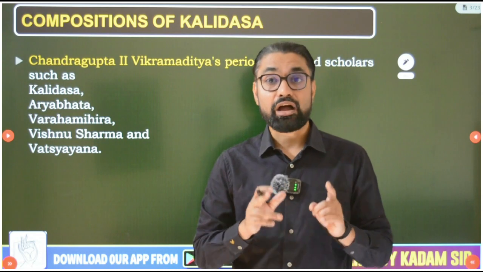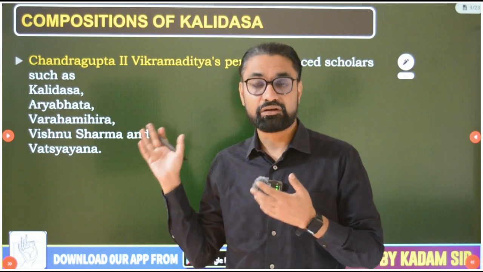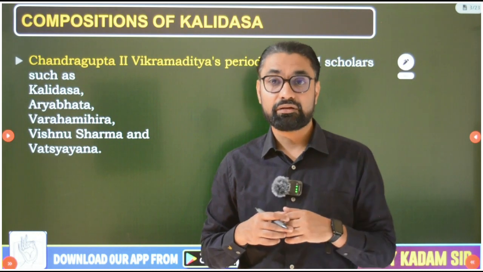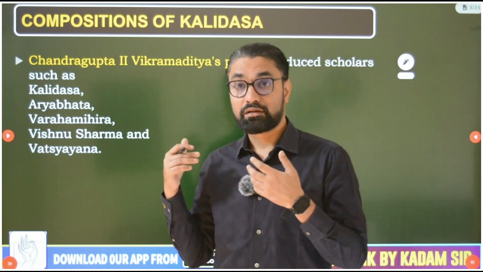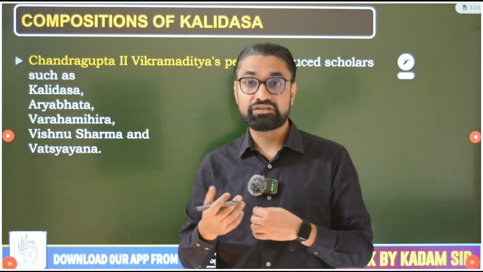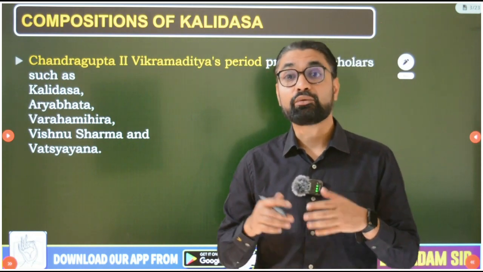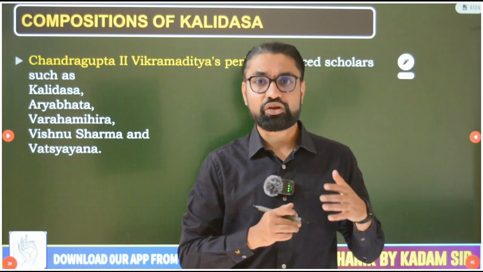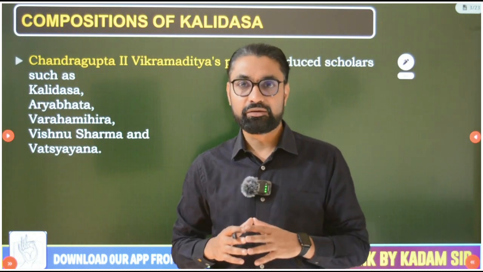But in matters of art, architecture, literature and science, it was a golden period. Because in literature there were people like Mahakavi Kalidas, and in science you have Aryabhatta, Varahamihira, Brahmagupta. Or even in science we have the iron pillar at Mehroli, so these kinds of metallurgical inventions were also there. Aryabhatta did a lot of research on mathematics. Then we have Dhanvantri also in his court as one of the Navaratna. So in the fields of art, architecture, literature, science and medicine, it was a golden period, but not economically and politically.